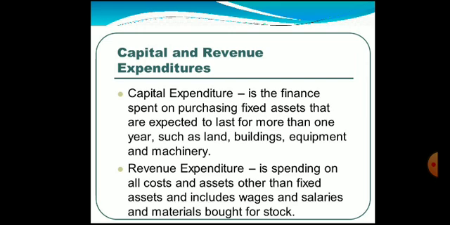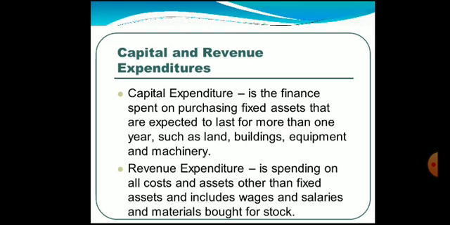In simple words, any expenditure incurred to procure or purchase the fixed assets for the organization which are going to stay for more than one accounting year, or 1 year, we call that expenditure capital expenditure. Say, for example, a business organization has purchased equipment for 1 lakh rupees.